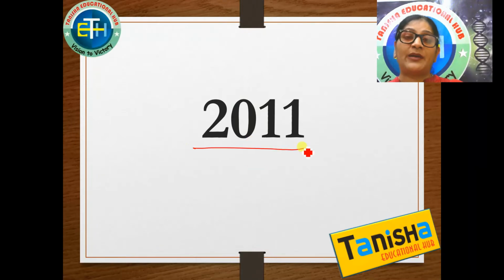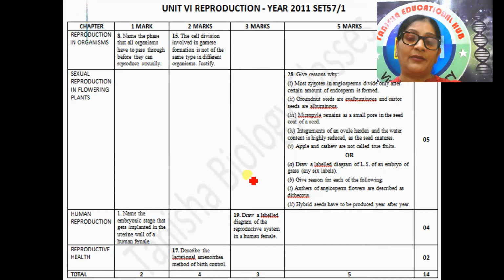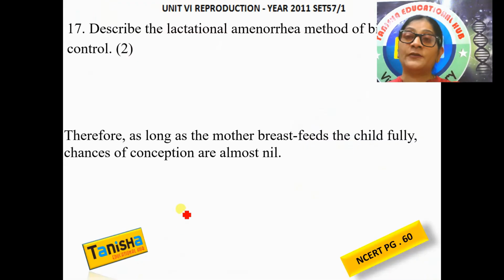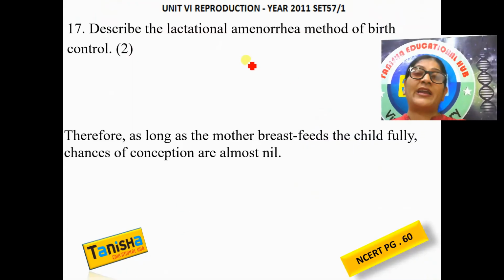Without wasting much time, I'll come to 2011. Let us see what the board questions were that came in 2011. In 2011, only 2-mark questions came from this chapter, and that was a single 2-mark question. What was the question? The question was, describe lactational amenorrhea method of birth control, right?